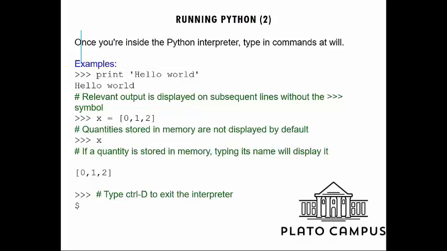Now there will be different types of data or variables. As we saw, this is a string. Similarly, we will see some numeric variables. Suppose we take an array, x is equal to 0, 1, 2, and if we want to see the contents of this particular variable, then we have to give only x, and then we can see the contents of what we declared there. And if we want to come out of this particular Python prompt, then we have to press Ctrl D.